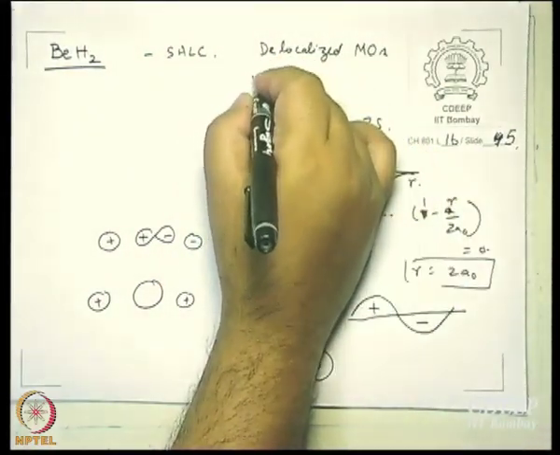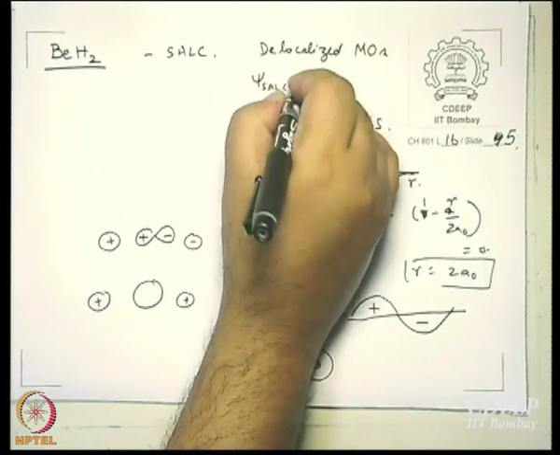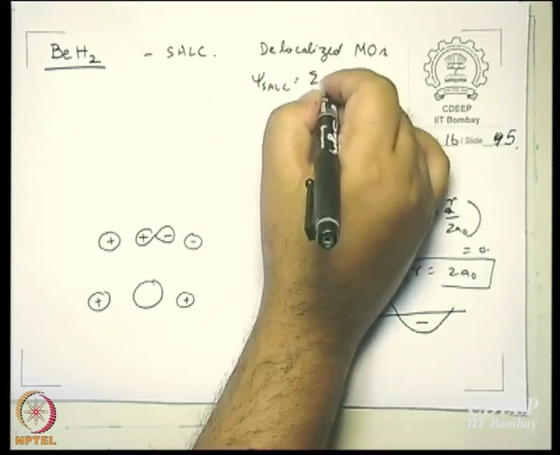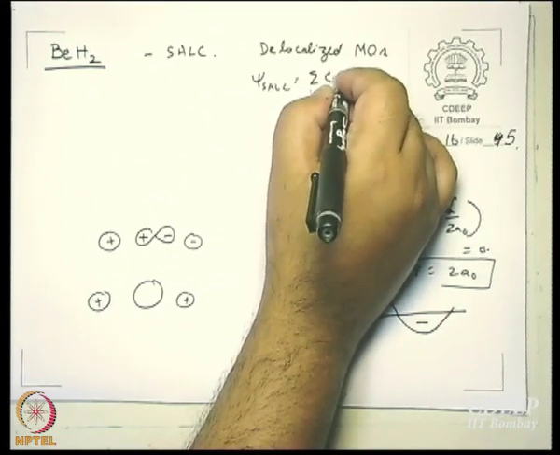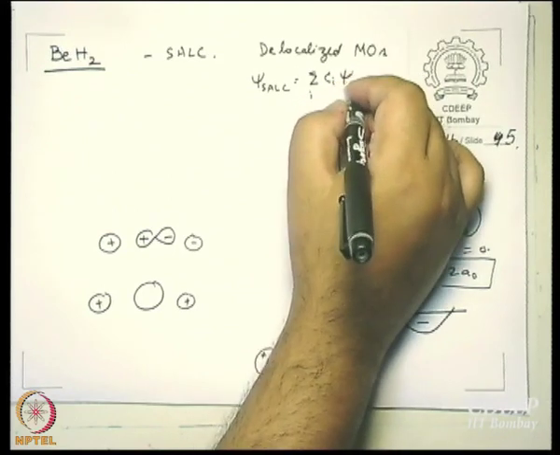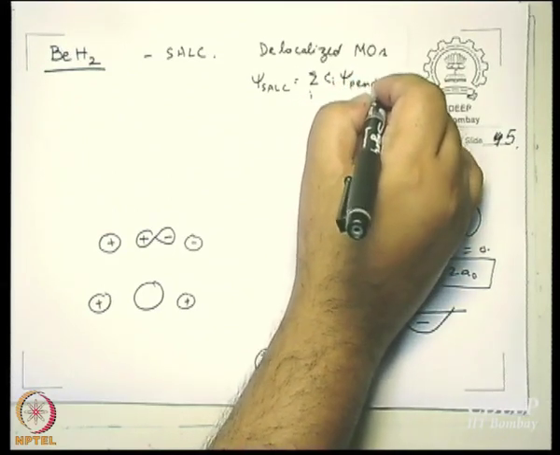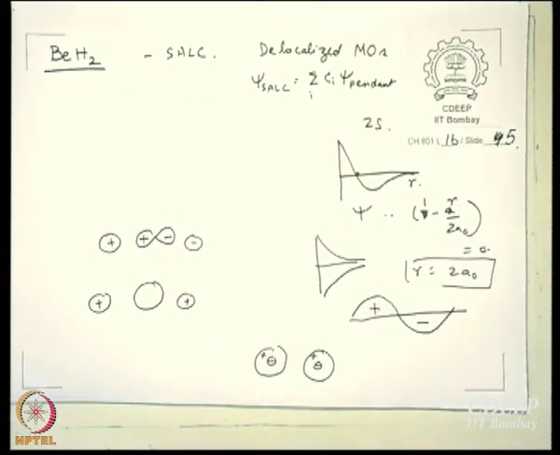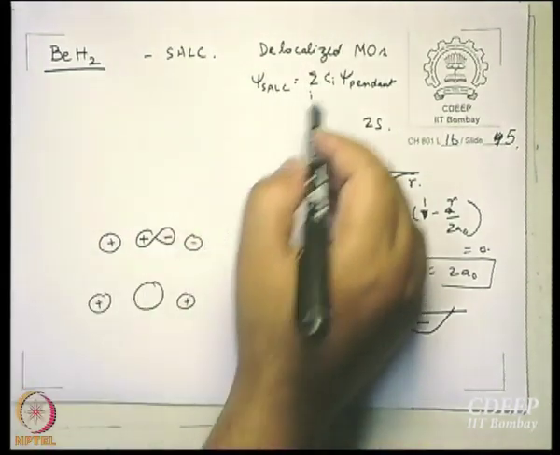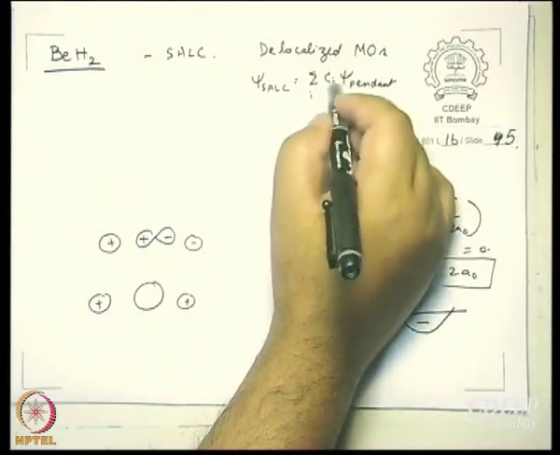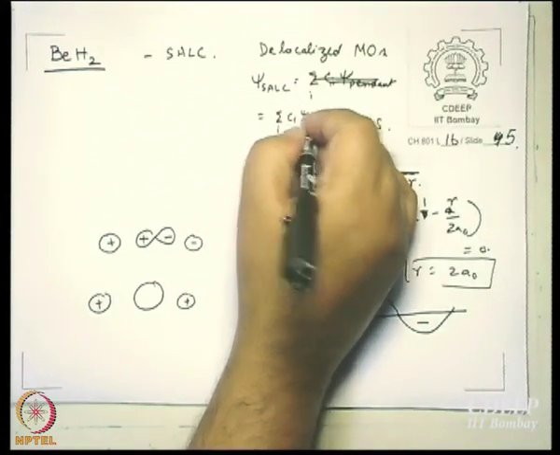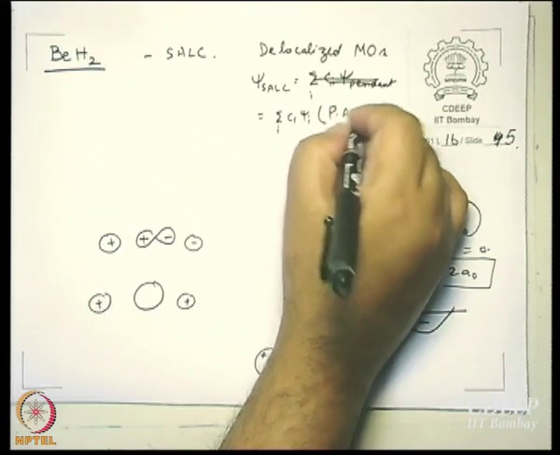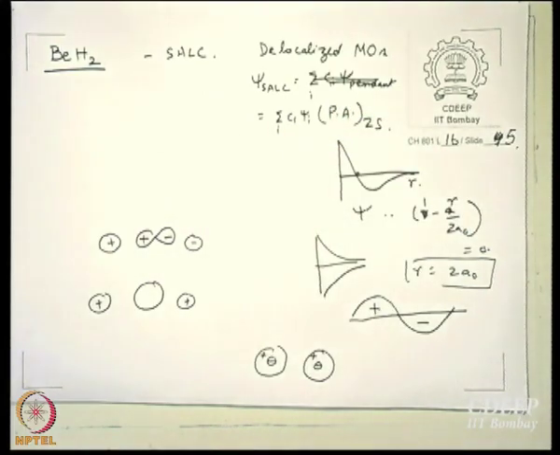What are the SALCs? I will write like this: psi SALC equal to sum over i, Ci psi i of, I'll just write Pa. Pa means pendant atoms.